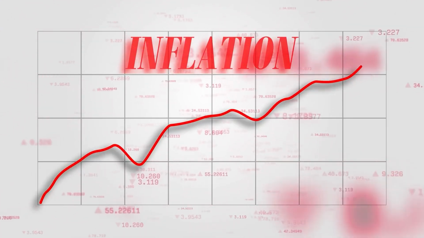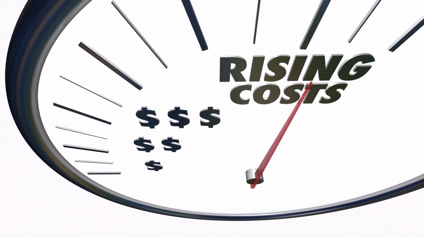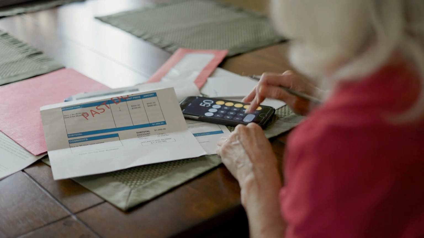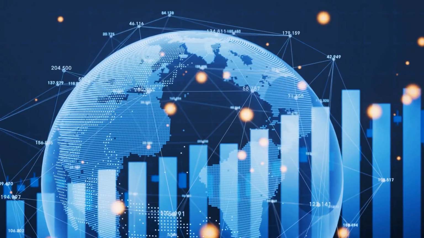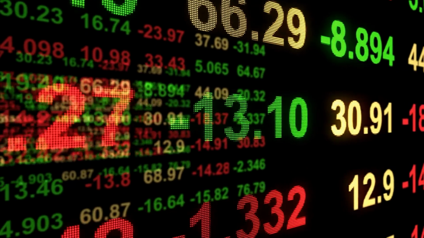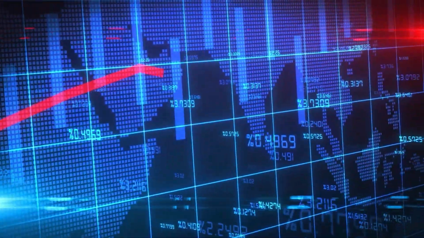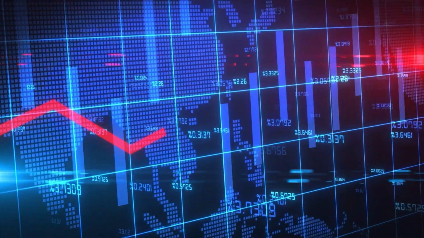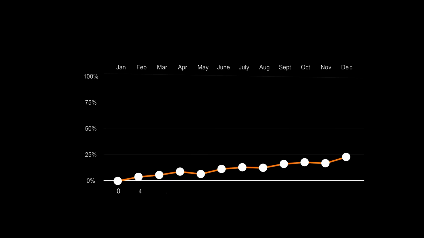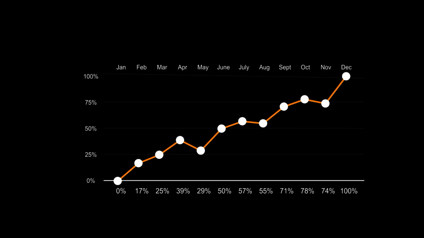When we talk about inflation, we are talking about the increase in prices of goods and services over time, and how it can have both positive and negative impacts on consumers and the economy. It happens when the prices of goods and services increase over time, causing a decrease in the purchasing power of consumers. The rise is measured by the U.S. Bureau of Labor Statistics, or BLS, and is usually expressed as an annual percentage compared to the previous year.